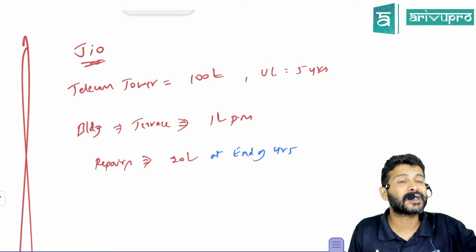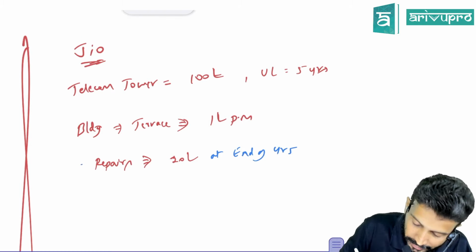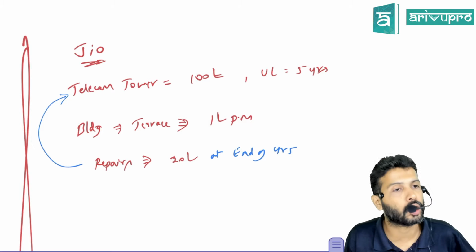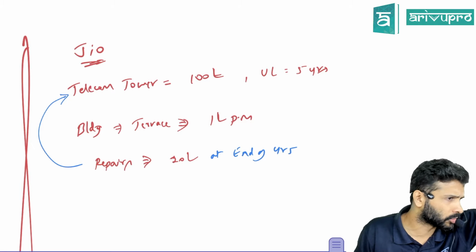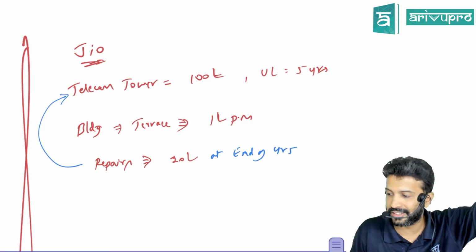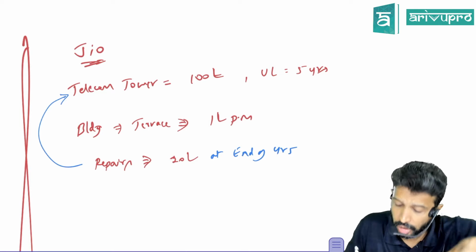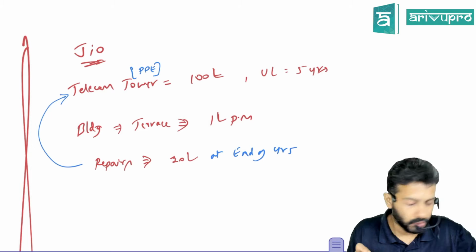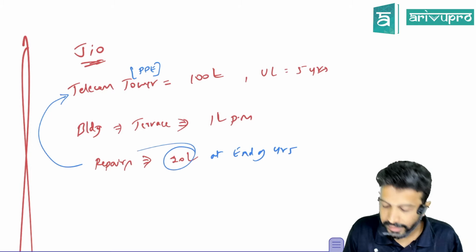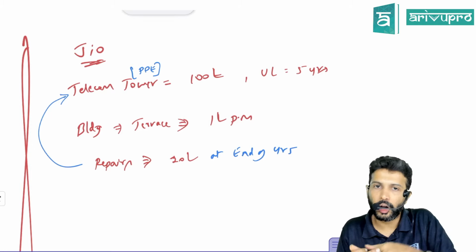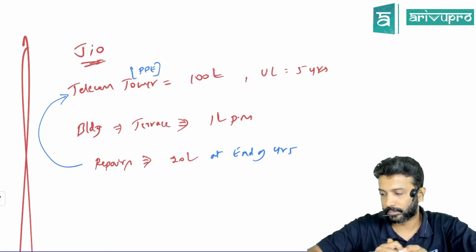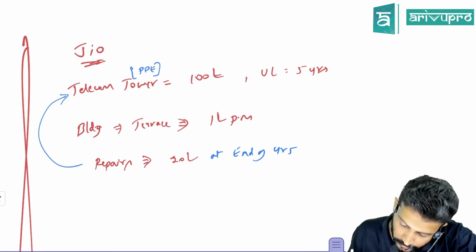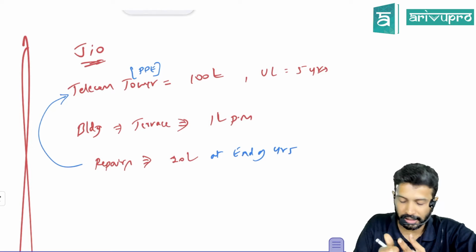This repair cost should be capitalized and added to the cost of the telecom tower. Telecom tower is an asset, no sir? Yes, all the PPE recognition criteria is satisfied. So the telecom tower is your property, plant and equipment. Can you add this 20 lakh to the cost of PPE or should it go to P&L? What according to you? Should we capitalize this or take it to P&L?